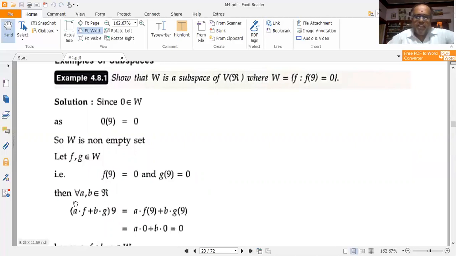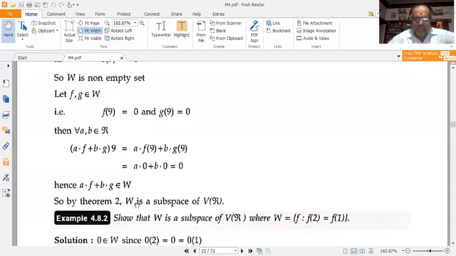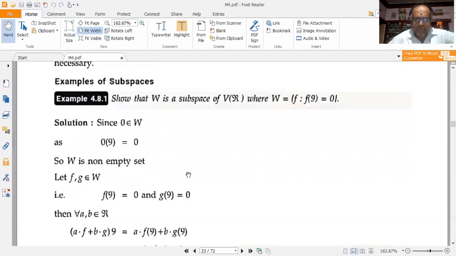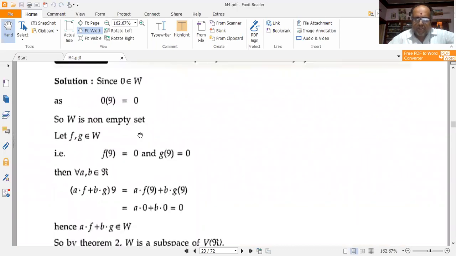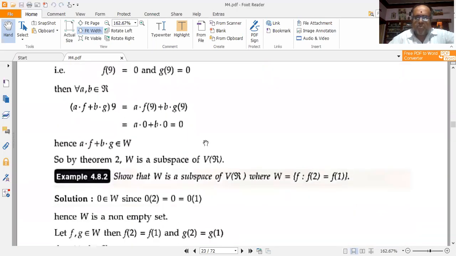Then for any a, b belonging to the real set R, I have (a·f + b·g)(9) equal to a·f(9) + b·g(9). But f(9) is equal to 0 as given in the problem, and I have also assumed that g(9) is equal to 0. So I get a·0 + b·0, which is equal to 0. So af + bg belongs to W, because this 0 also belongs to W.